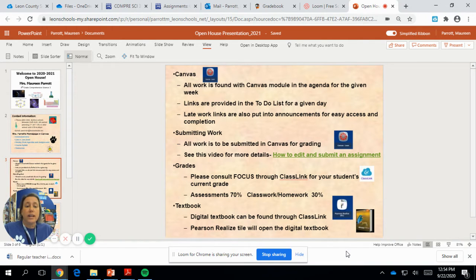It has the R on it. When you click on it, it will open up your digital textbook, which looks exactly like the hard copy. I'll be going over that when we start diving into our textbook for reading, for note-taking, any sort of activity that will require use of the textbook.